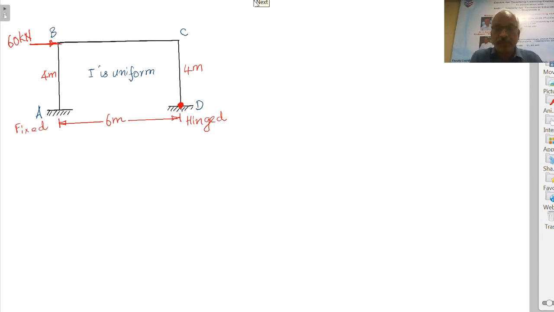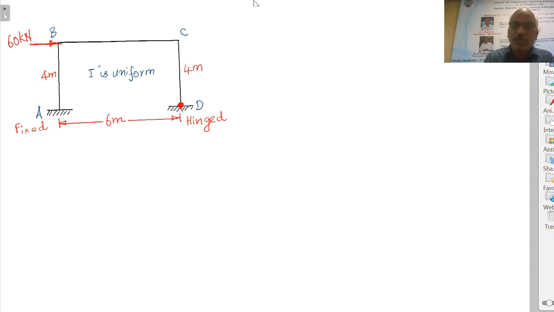Now this is the frame. The frame ABCD. A is fixed, D is hinged, and joint B is subjected to a lateral loading. This frame will be subjected to sway. The columns AB and CD will move to the right by an amount equal to delta. Delta is not known. If the value of delta is known, we can readily find out the moments. So we have to analyze and find out what are the moments MAB, MBA, MBC and so on due to the lateral loading. That is the problem with us now.